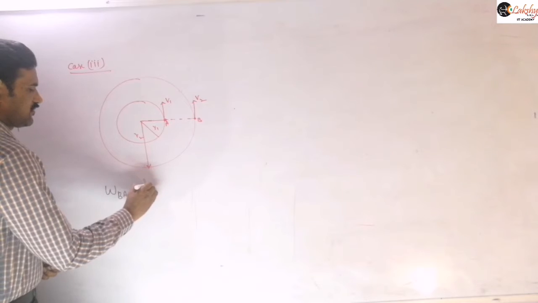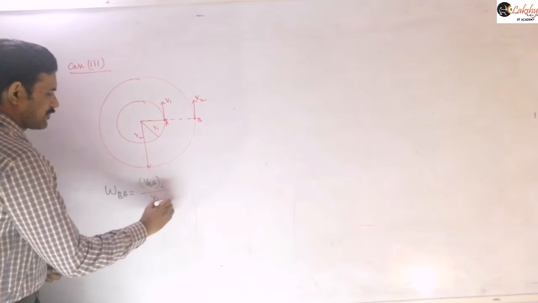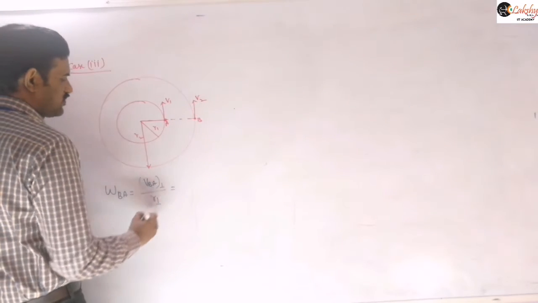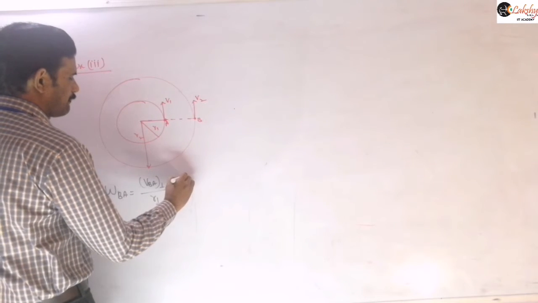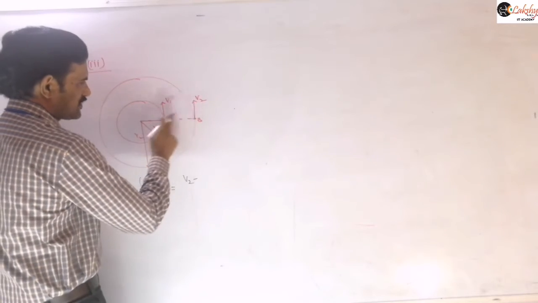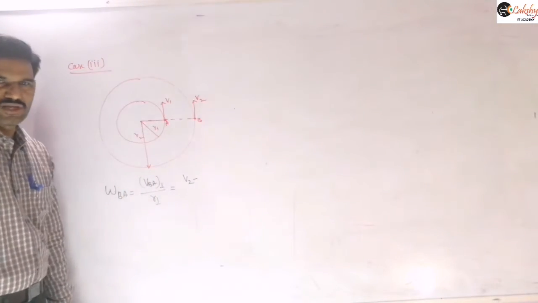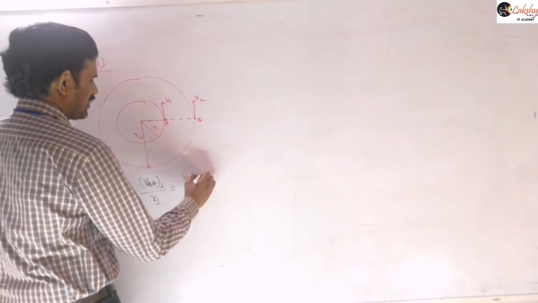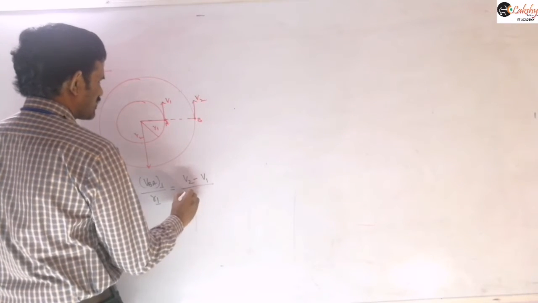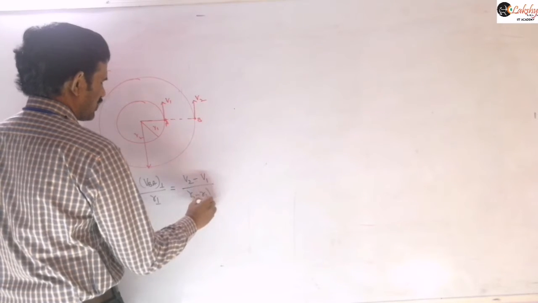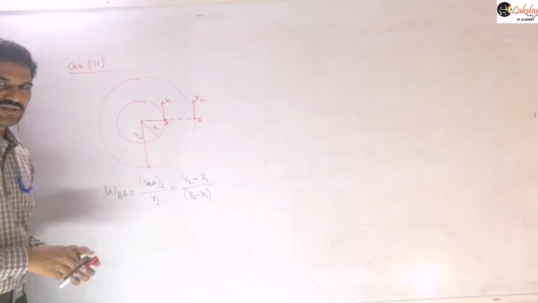So B with respect to A means then VBA, perpendicular by this R perpendicular we need to write. So this is nothing but BA with respect to, then you can write this as V2. Already these are perpendicular to the line joining those two particles only, right? So no need of resolving any components here. So then I am directly writing here V2 minus V1 by this R perpendicular distance, which is nothing but R2 minus R1 you need to write. So this is our angular velocity of A with respect to B for this case.